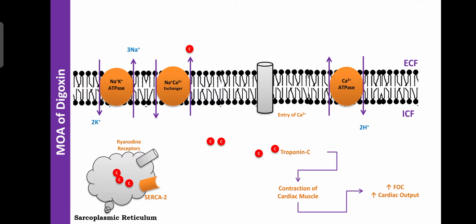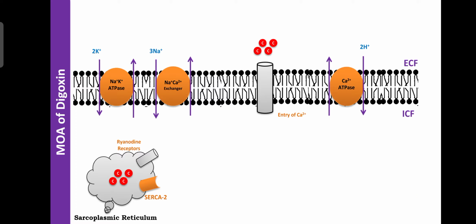That is reversed or treated with the help of digoxin. After administration of digoxin, digoxin mainly inhibits the sodium potassium ATPase pump as well as the sodium calcium exchanger.